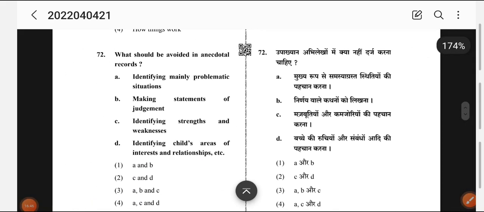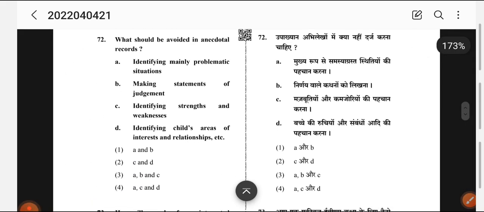Now, see friends, your reading speed should be very good, because EVS is made in such a way that you can save your time as well. If you are well prepared, you can save your time and use that time somewhere else.